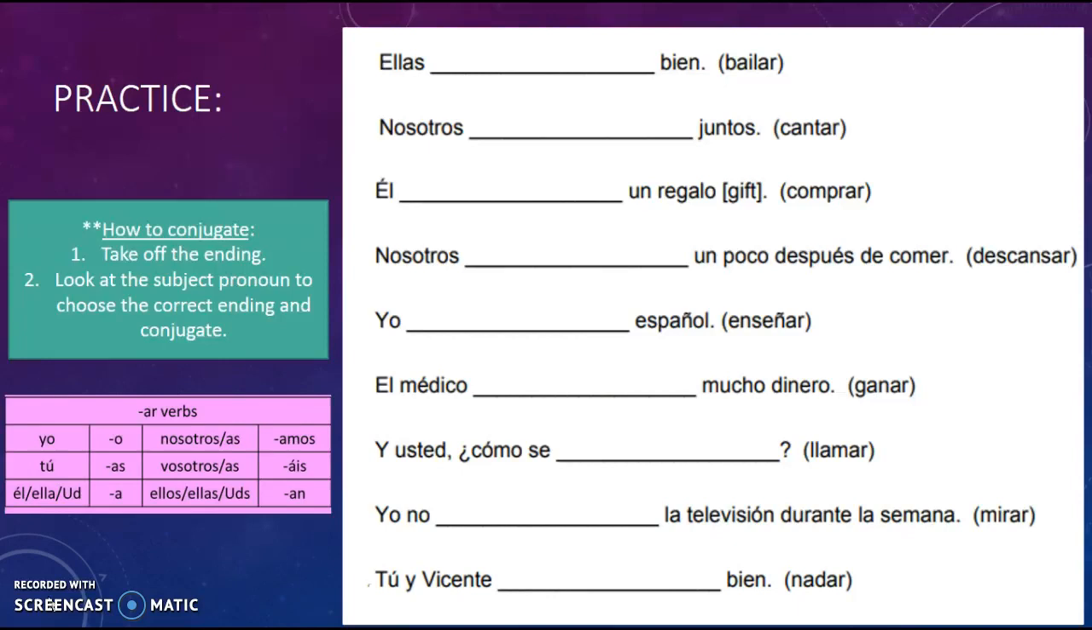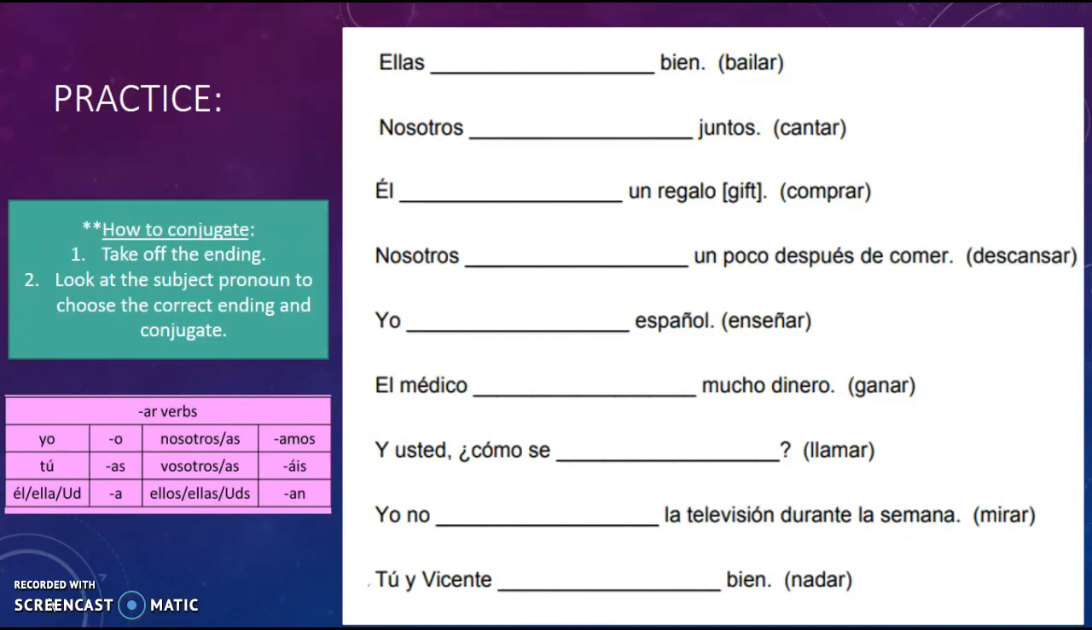So I have over on the left side just your rules: take off the ending, look at the subject pronoun and choose the correct ending, and then conjugate. And then I have your endings right there at the bottom just to help you as you're practicing. So I would say it's definitely a good thing to have those endings handy while you're working on your practice this week, but by the time you take the quiz, it should be memorized so that you're doing this by heart.